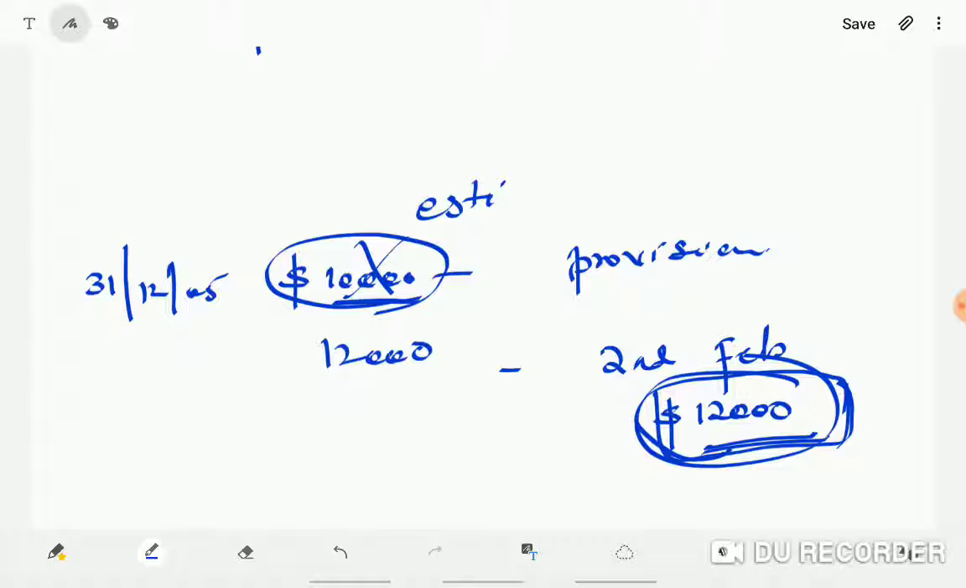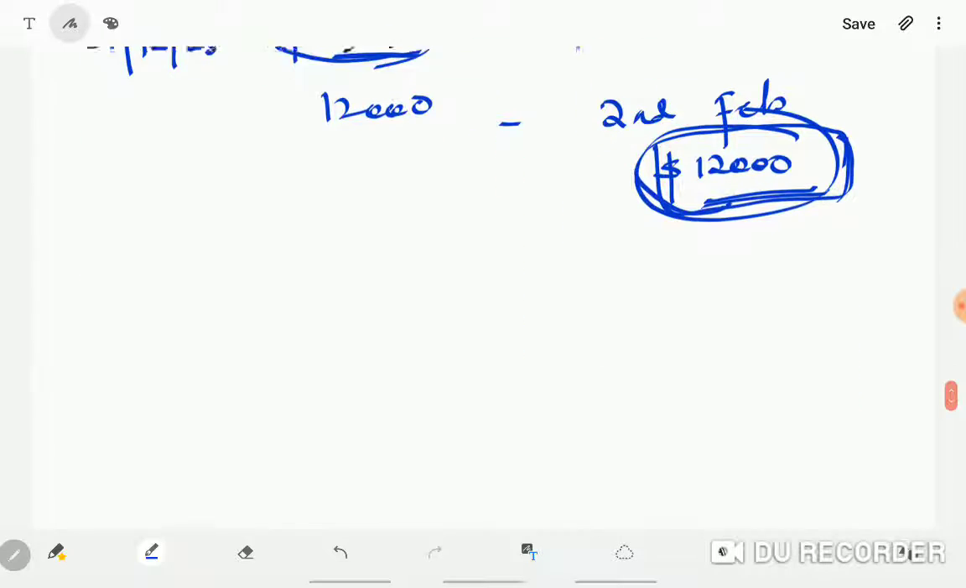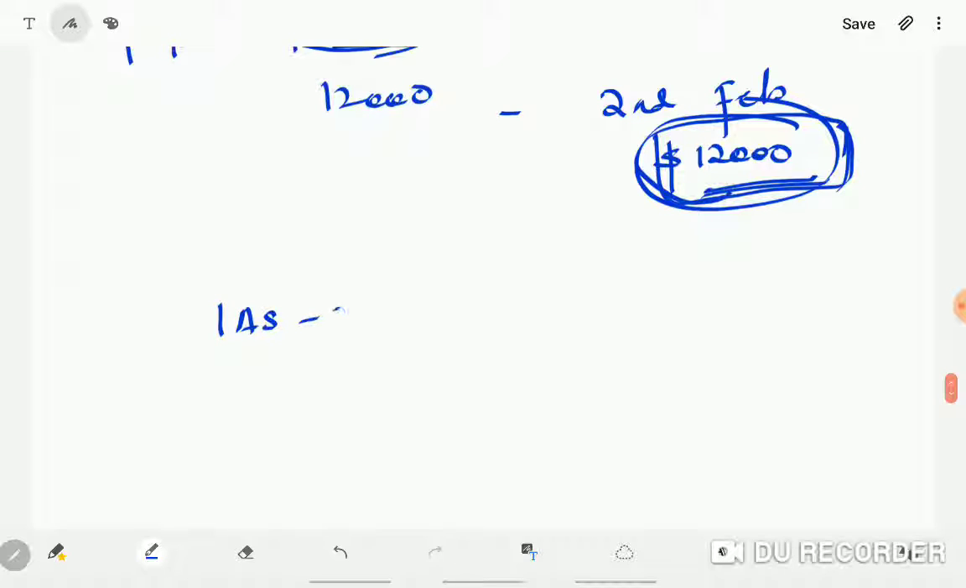Got it, no? So only after the event happens you are coming to know. Mostly, wherever estimations are made, you may have to adjust the figures. So events which change the estimations are mostly adjusting events. And we studied IAS 2. You remember what is IAS 2?